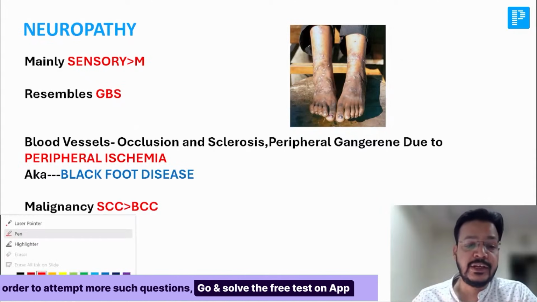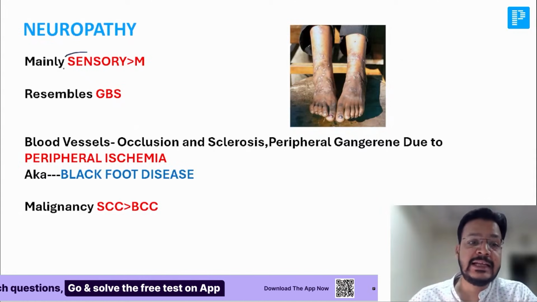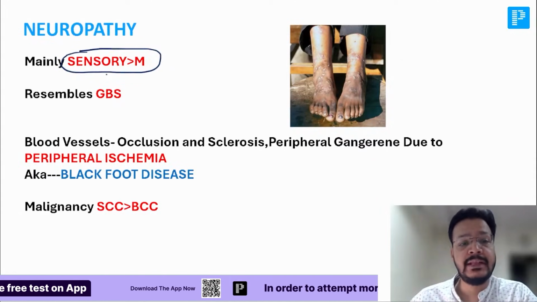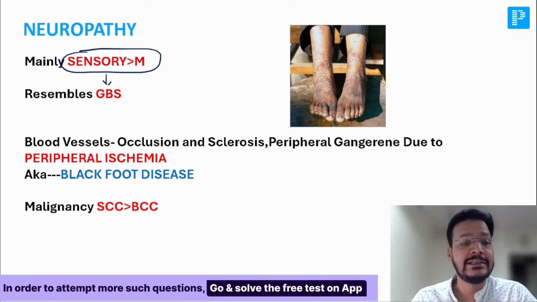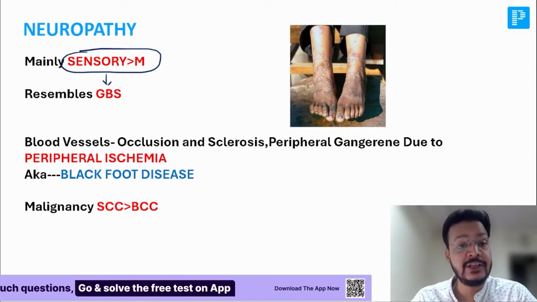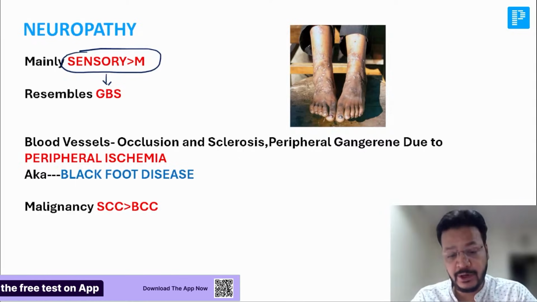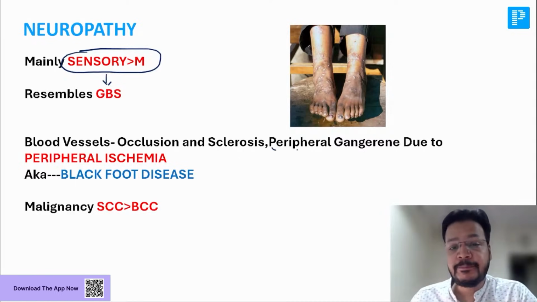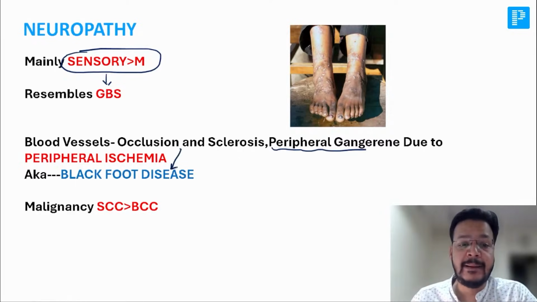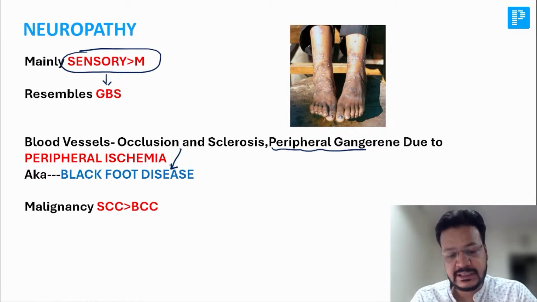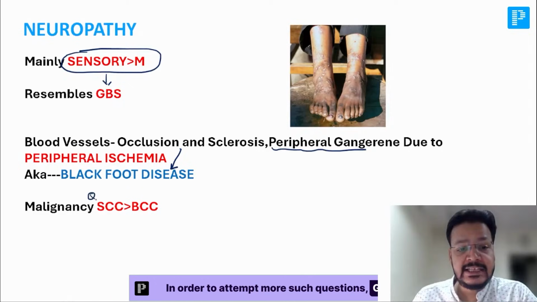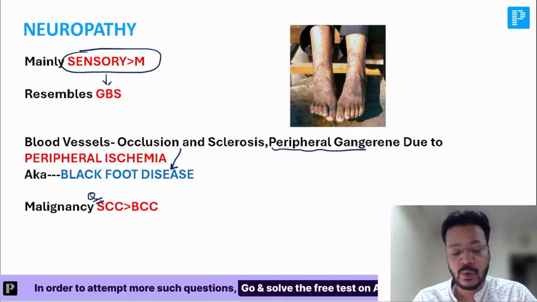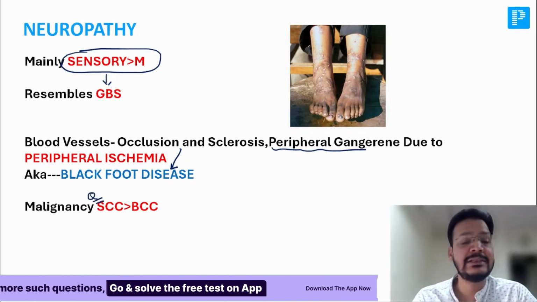First, in arsenic poisoning, sensory neuropathy is more common than motor neuropathy, and it resembles GBS, Guillain-Barré syndrome. So this is a very important point. Sensory is more common than motor neuropathy, and it causes peripheral gangrene. That is Blackfoot disease. It causes peripheral gangrene. That is Blackfoot disease. And the malignancy caused by arsenic is more commonly squamous cell carcinoma than basal cell carcinoma.